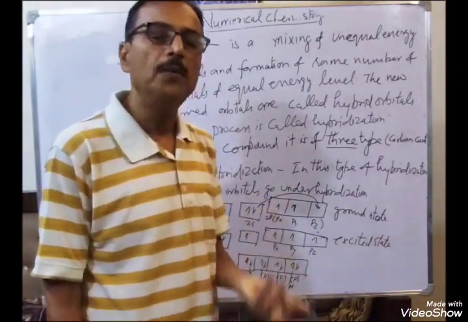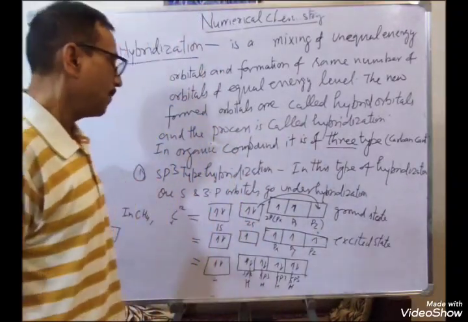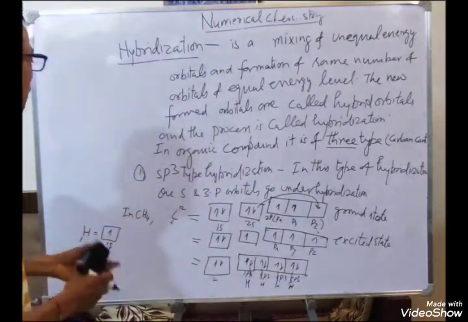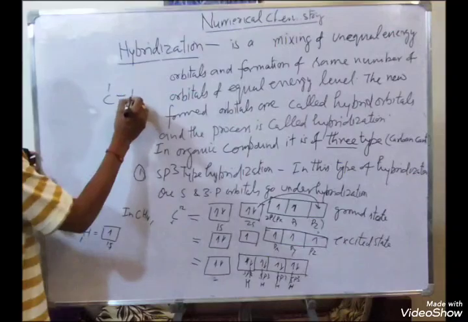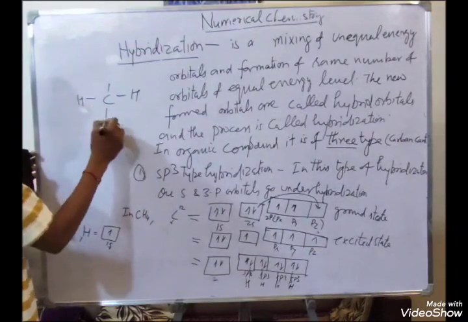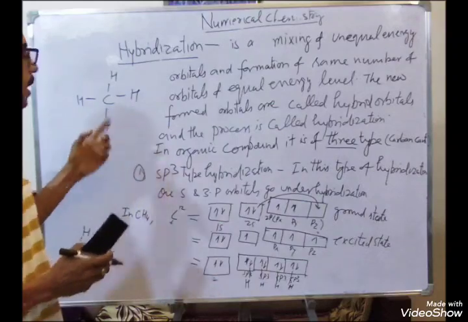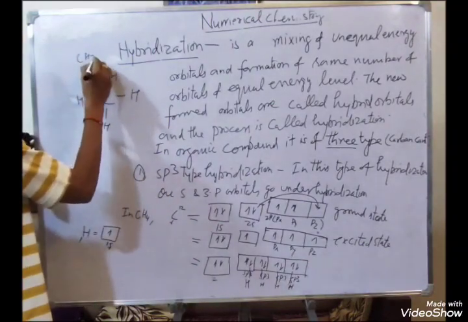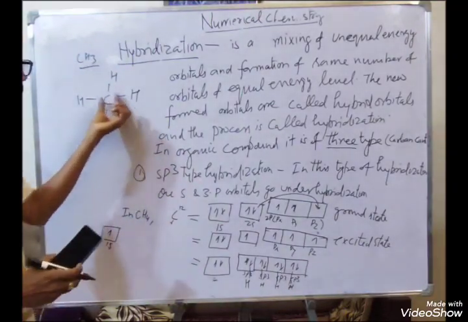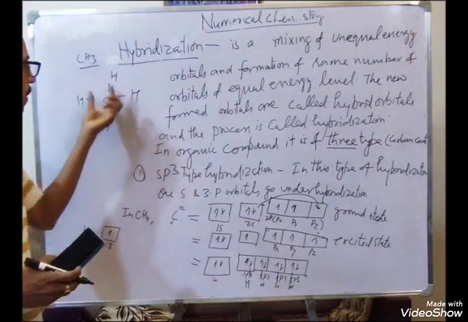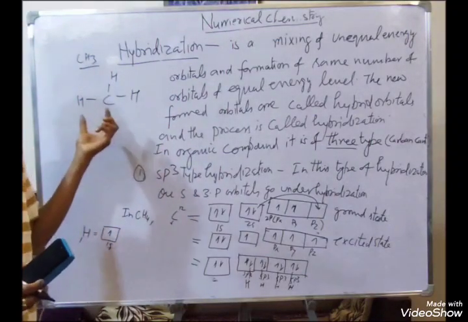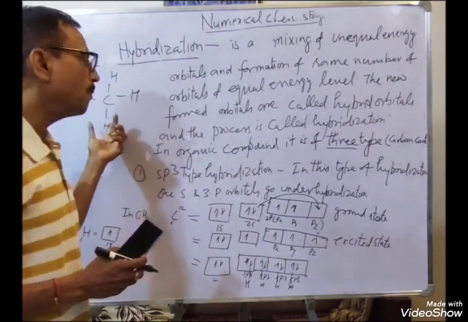So why is hybridization needed? Hybridization is needed because in methane, CH4, there are covalent bonds. It is found that all C-H bonds have the same energy and same bond length.